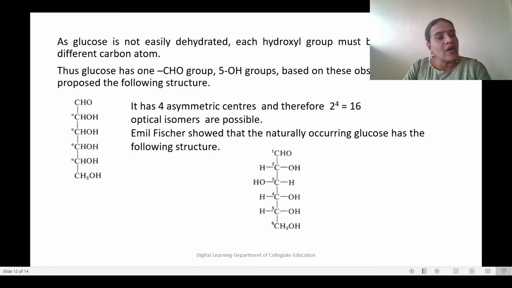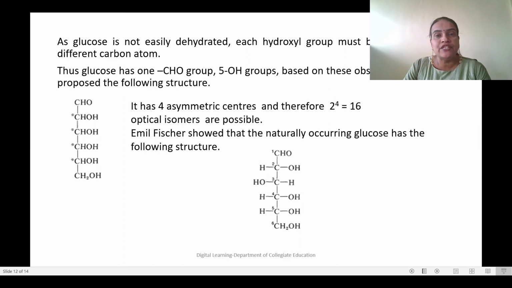Now, whether the same carbon atom contains 2 hydroxyl groups or all the hydroxyl groups are on different carbon atoms, how can we find out? If 2 OH groups are on the same carbon atom, it will be highly unstable.